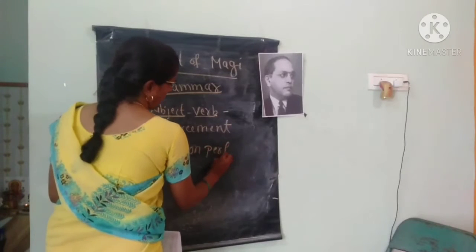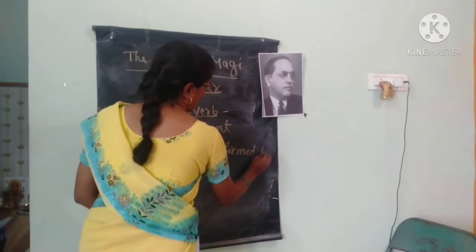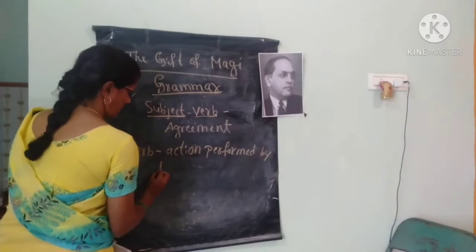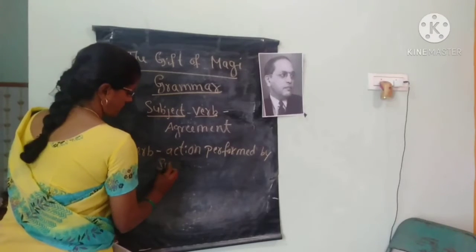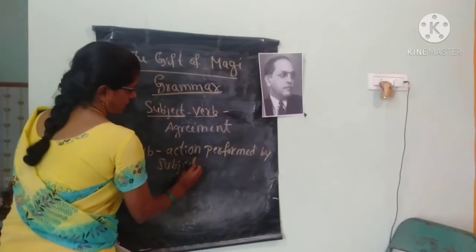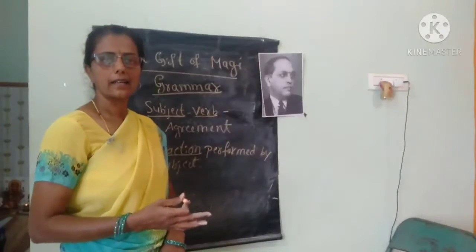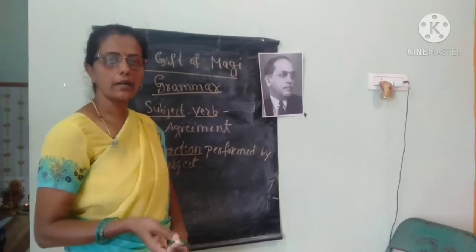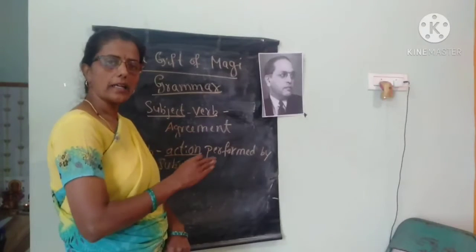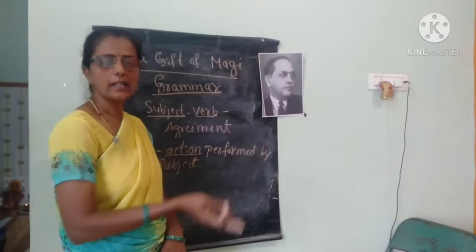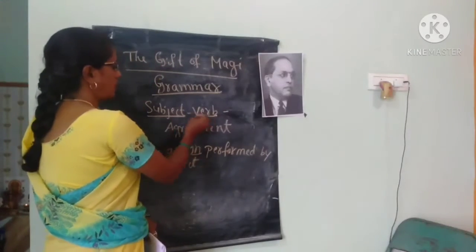Verb means action performed by the subject. Action means singing, dancing, playing. Whatever action is done, that is the verb, an action word. So what the subject is doing, the action, that is called a verb. Okay. Here subject and verb are there.